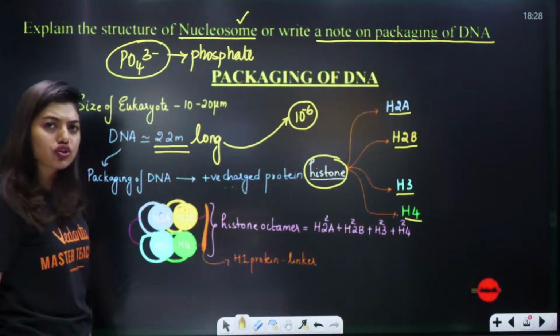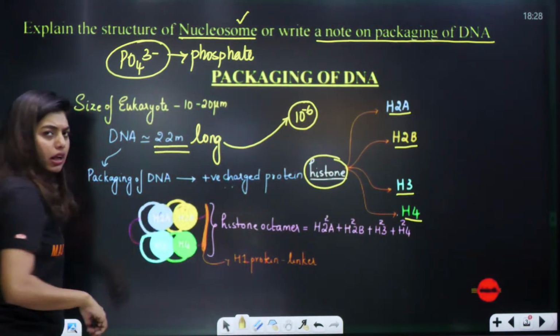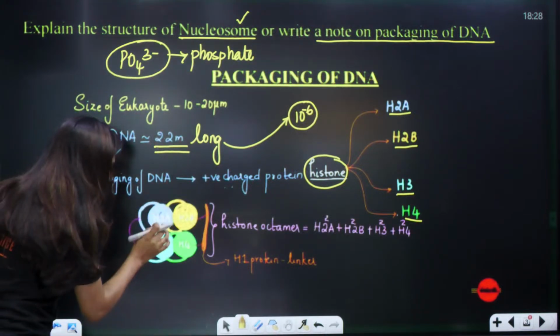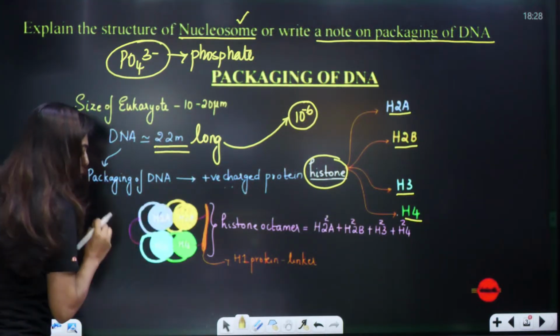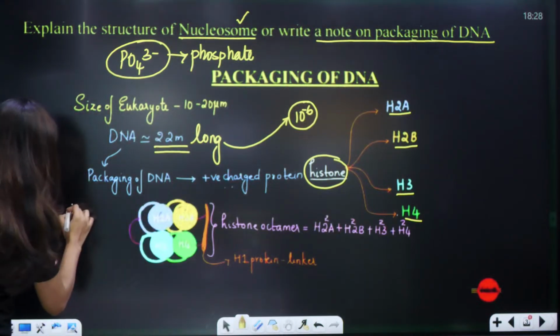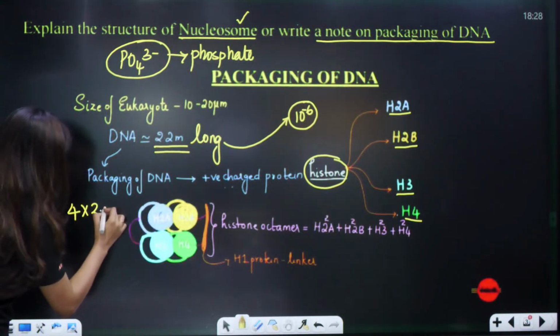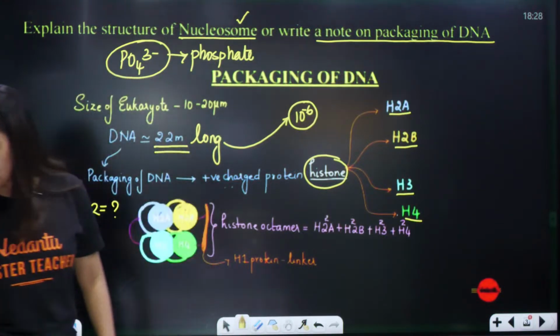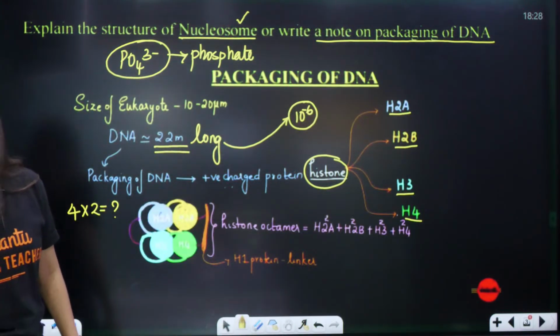All these histones, what they will do is, 2 of each will come, as couples. They do not come single, they come as couples. So H2A 2, H2B 2, H3 2, H4 2. So obviously 4 into 2 is how much? Let me see how many of you can tell it. Students, you have to be active in the chat.